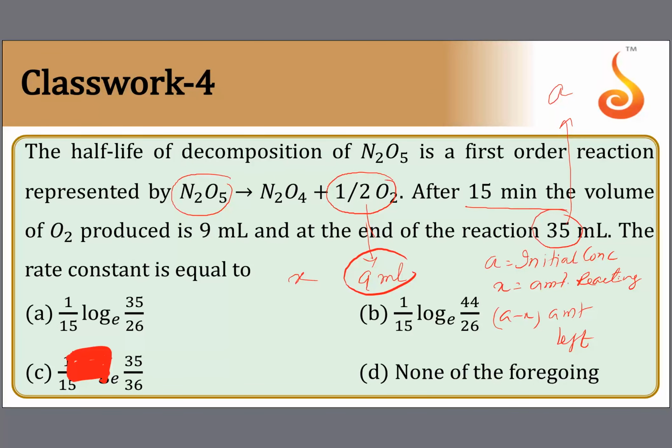So therefore K is equal to 2.303. Of course, they have given log to base 10 here, so 2.303 will not be there. So 1 by t. t is, sorry, not 9 ml, 15 minutes there, into log of A by A minus X. A is 35, and A minus X is 35 minus 9. Therefore, the answer is option A. Right.